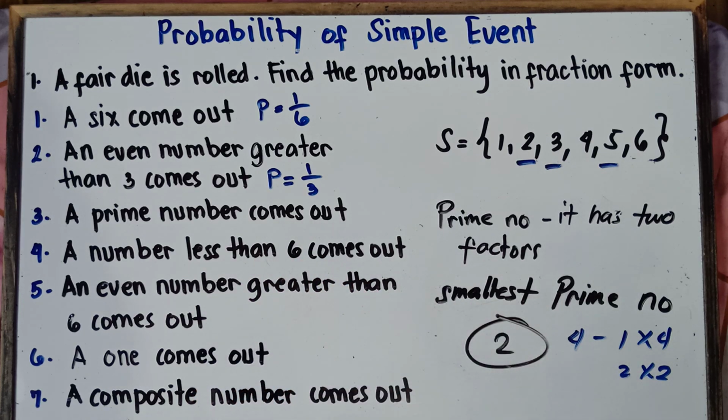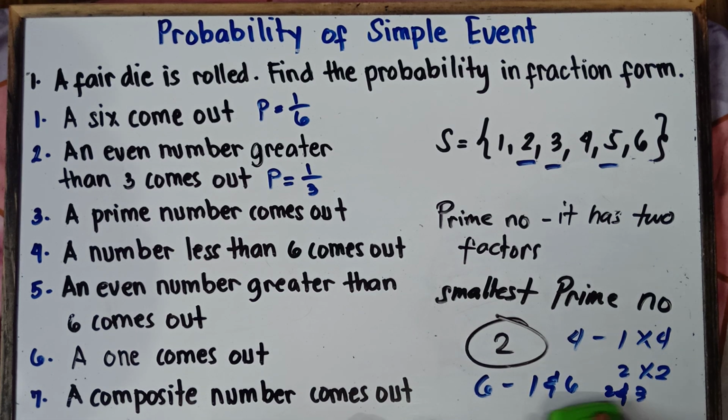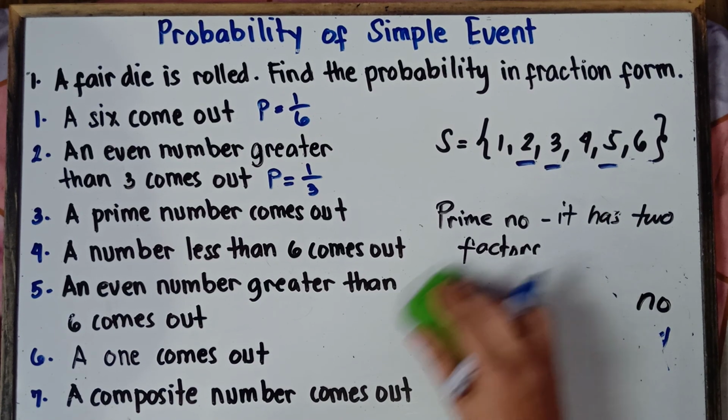How about 6? Is 6 a prime number? Nope, 6 is not a prime number. The factors of 6, we have 4 factors. 1 times 6, 1 and 6, and then 2 and 3. 2 times 3. So therefore, 6 has 4 factors. So therefore, we have 3 prime numbers.